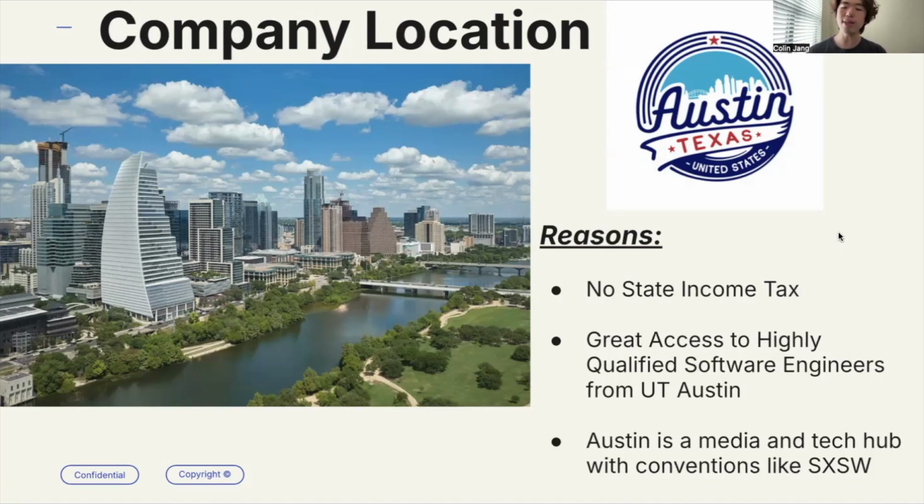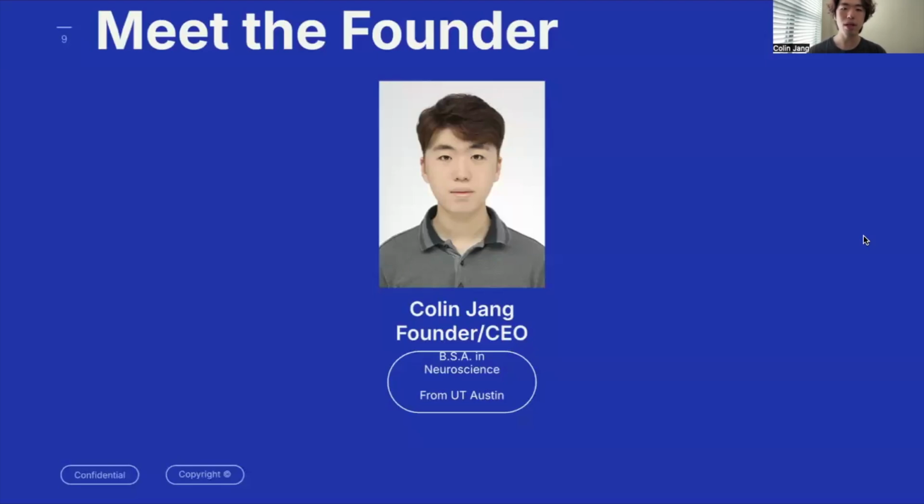And lastly, Austin is a media and tech hub with conventions like South by Southwest, giving us opportunities to network with great companies and great leaders in the industry, and also look into collaborations and advising opportunities as well. So the founder, it's me, Colin Jang. I'm going to be the founder and CEO. I have a BSA in neuroscience. That's my background, and this shows that I have some basic understanding of machine learning and AI technology as well.